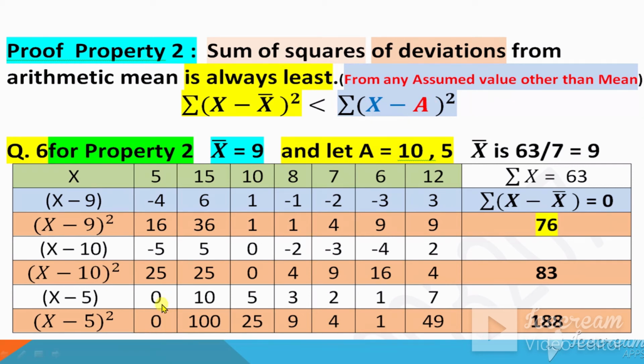Now the square of 0 is 0. 10 squared is 100. 5 squared is 25. 3 squared is 9. 2 squared is 4. 1 squared is 1. 7 squared is 49. Now add up these squares, the sum of squares becomes 188, which is larger as compared to the mean. This is the mean answer.